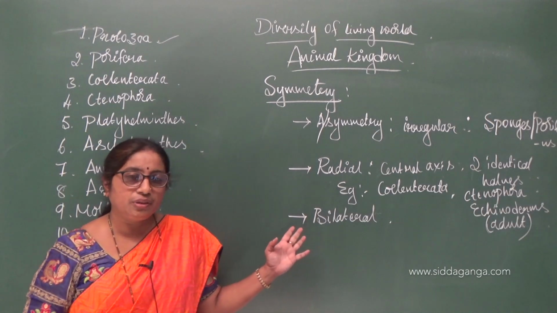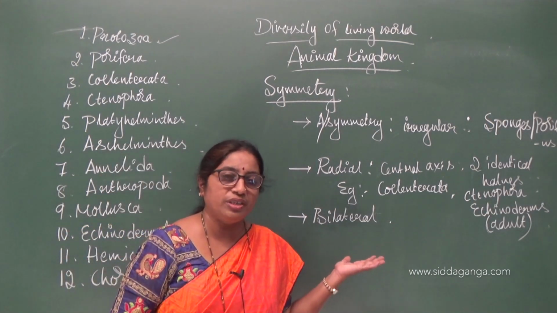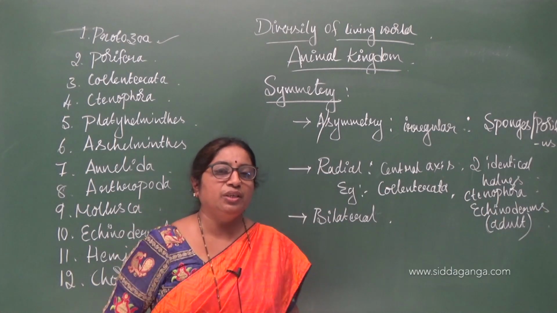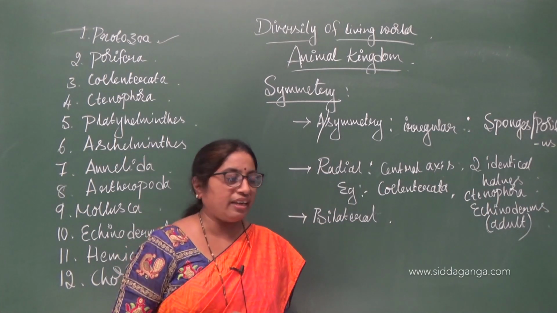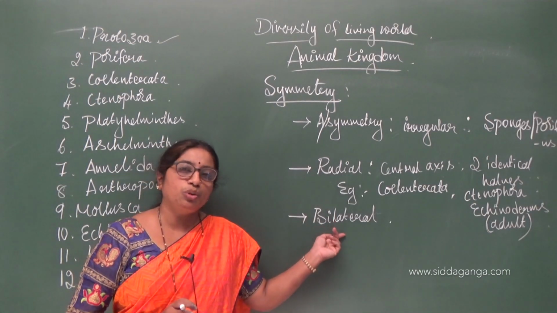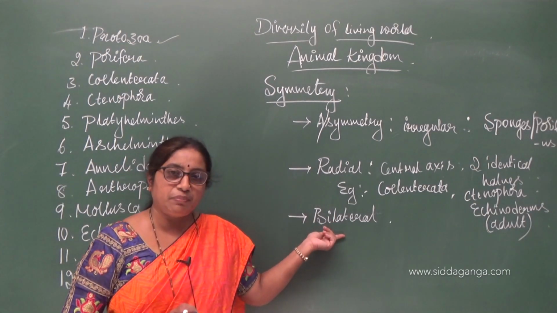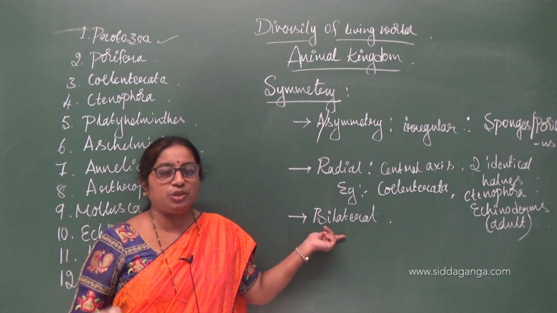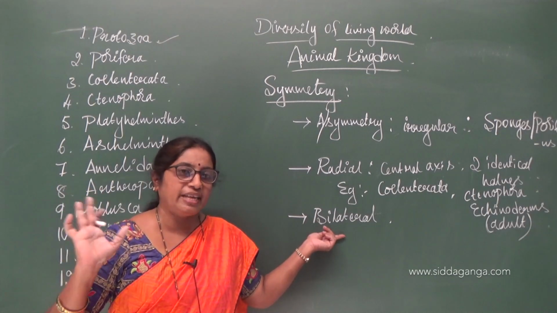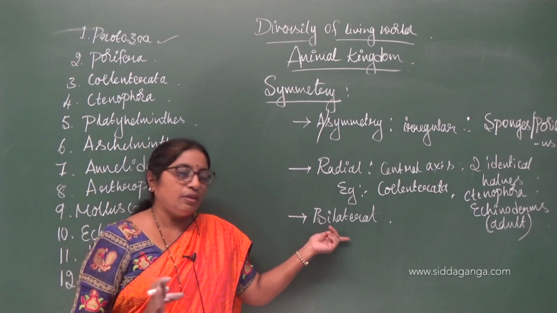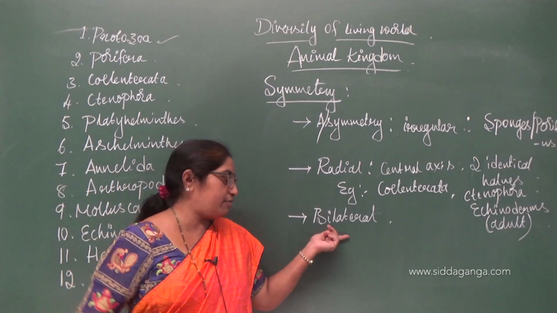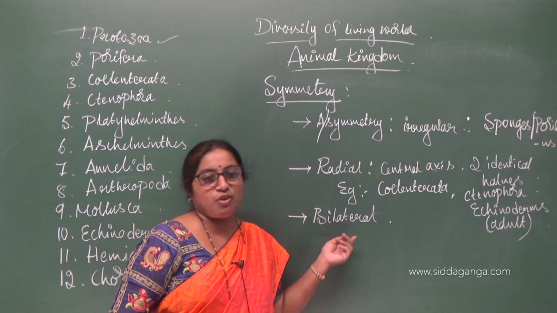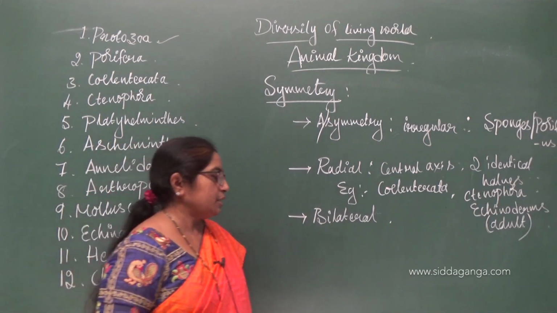You might have come across in mythology, there is a concept called Ardhanarishwara. Half Ishvara and half Parvati combined together. You call that Ardhanarishwara. That concept holds good with this phenomenon, that is bilateral symmetry. Because human beings have bilateral symmetry, you can draw a figure of Shiva and Parvati in that way. Half Shiva and half Parvati, you call it Ardhanarishwara, which is because of this phenomenon called bilateral symmetry.